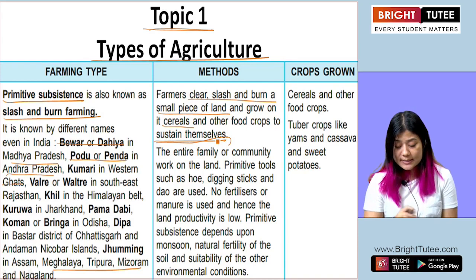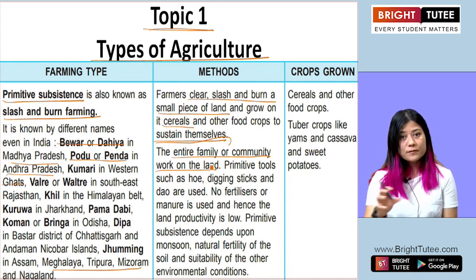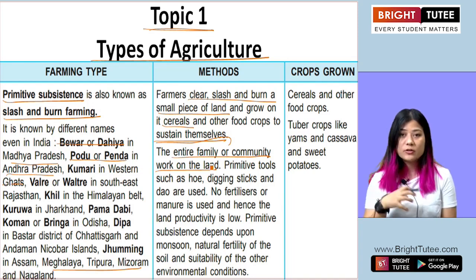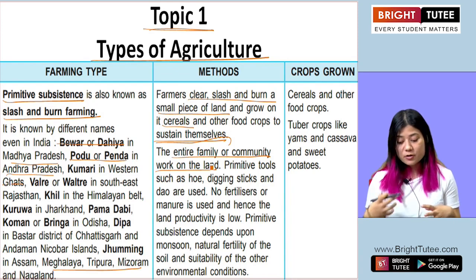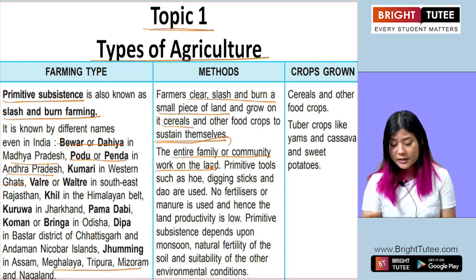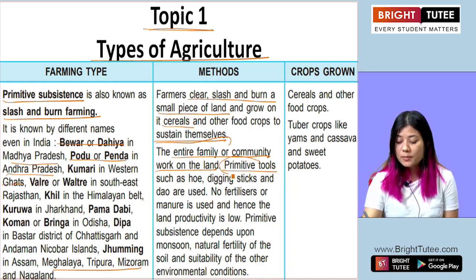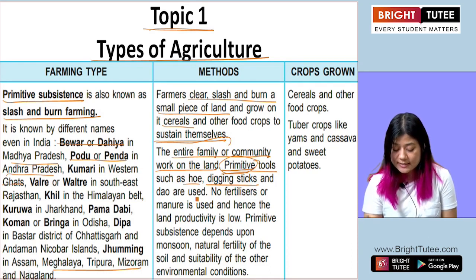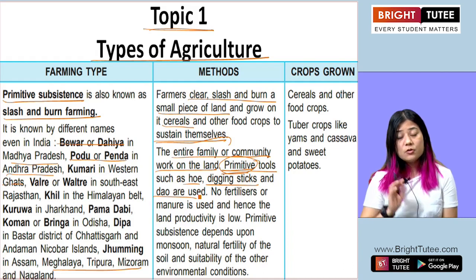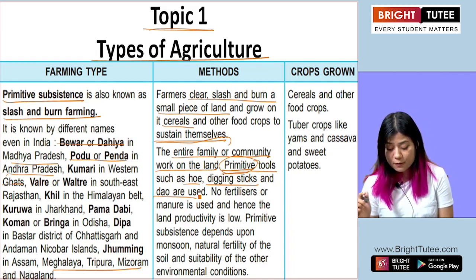In this type of farming, the entire family or the community of that particular area works on the land. Everybody takes an active part in the process of farming. Here, primitive tools, not modern. Primitive is the opposite of modern. So primitive tools such as hoe, digging sticks, and dhow are used. No modern tools of agriculture are used in this type of farming.